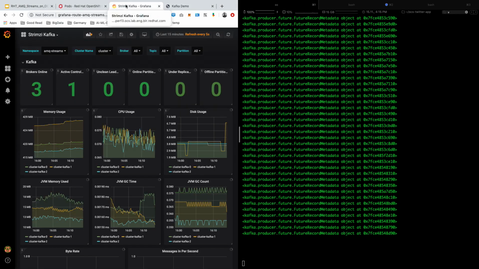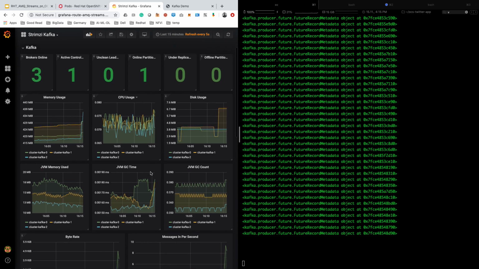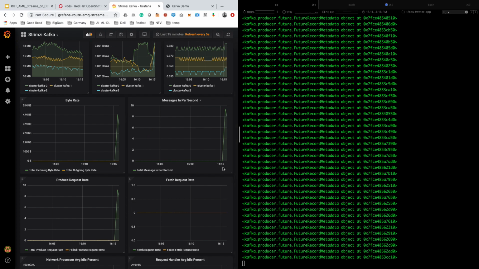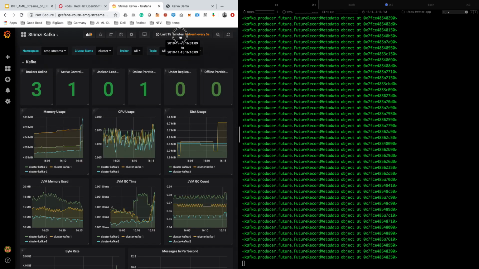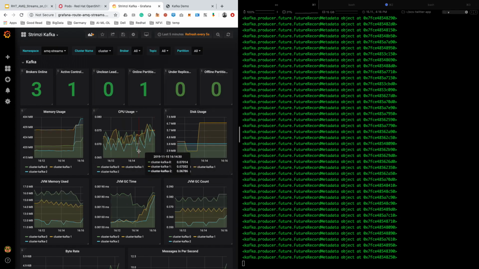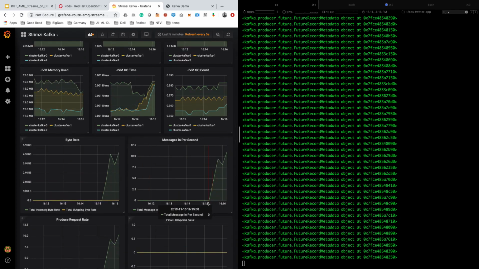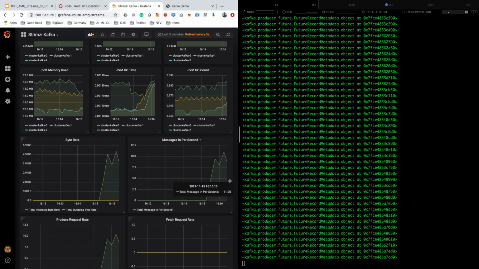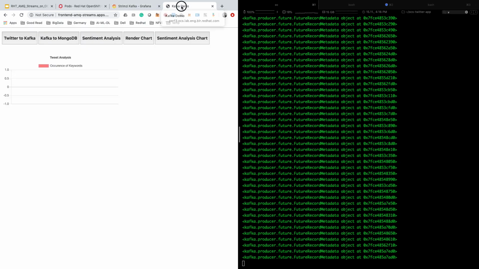Okay, let's switch to our Kafka. That would be more interesting. So suddenly, okay, now good. You can see the spikes, right? We are fetching not much, but 10 messages per second. And if I do this for the last 5 minutes, you can see this clearly. So we have started fetching the data from Twitter into our system. 10 or 11 messages is not too much because it's a small cluster that we are playing against. But anyways, you got the idea, right? So we are fetching the data.